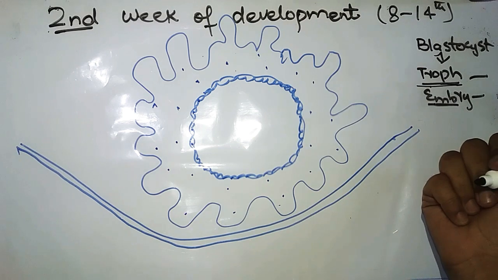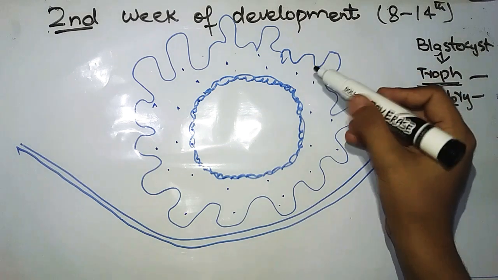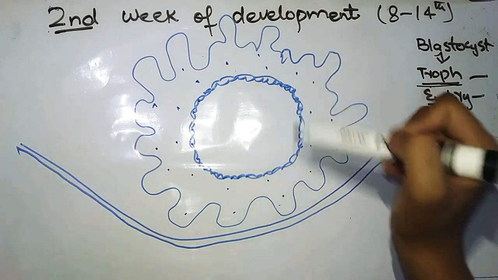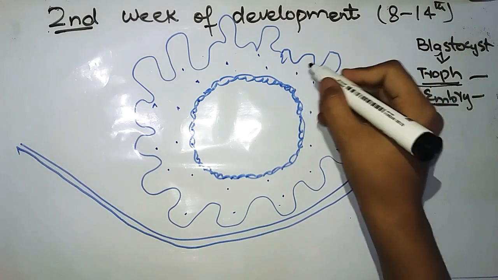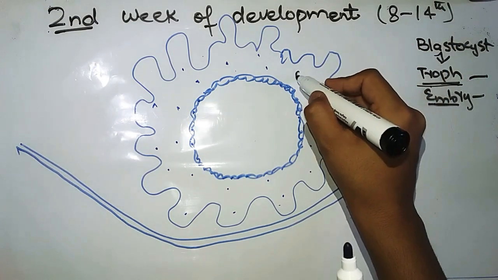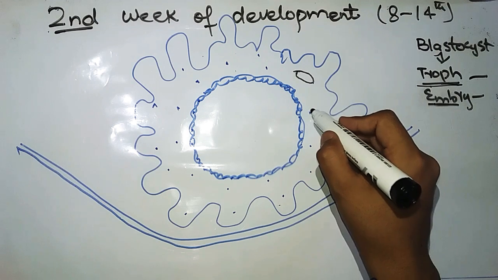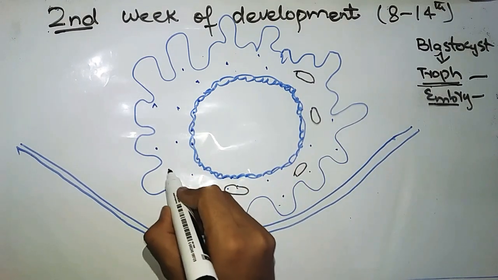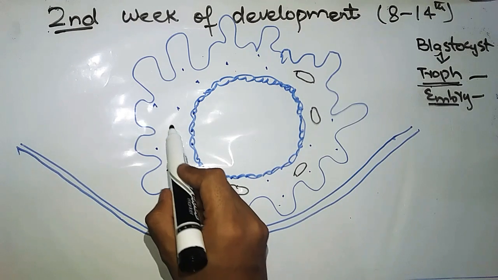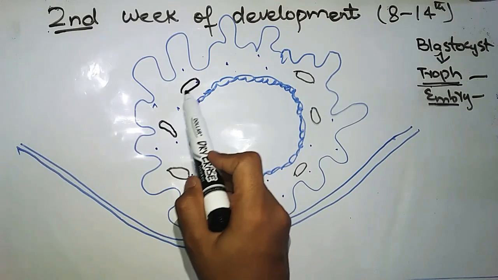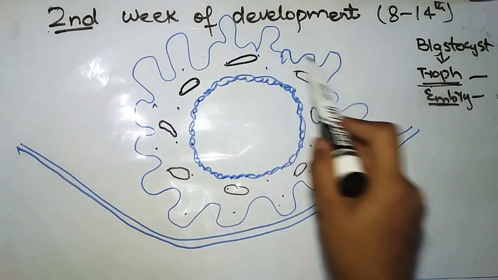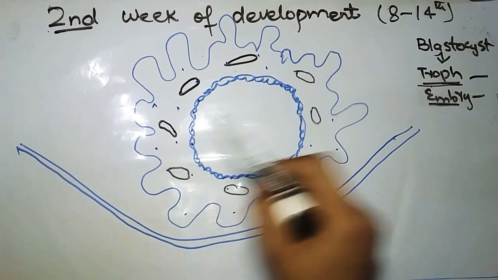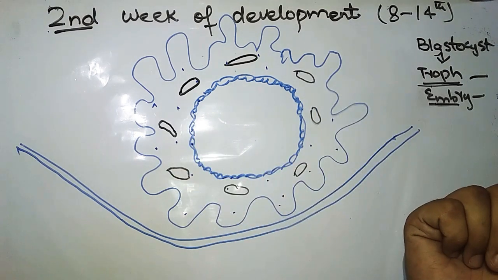Now let's talk about the changes that will occur in the syncytiotrophoblast. There is formation of lacunae. Many lacunae are formed in the syncytiotrophoblast. What are lacunae? Lacunae are small spaces. All these are lacunae and they are formed in the syncytiotrophoblast.